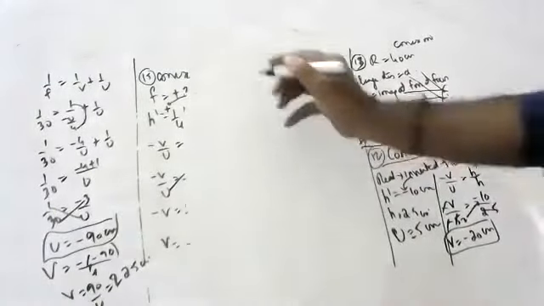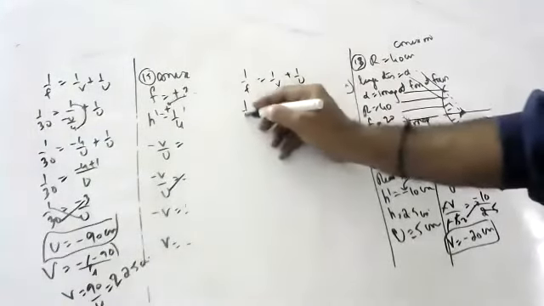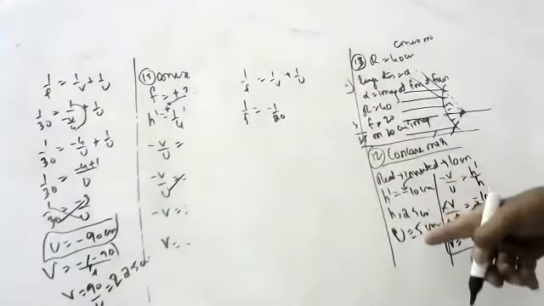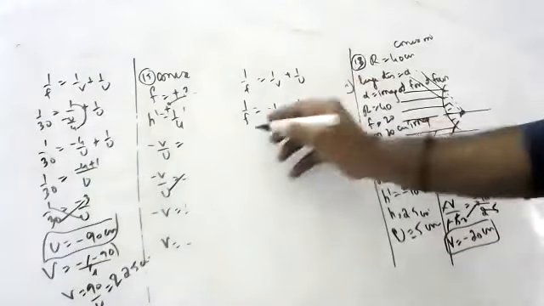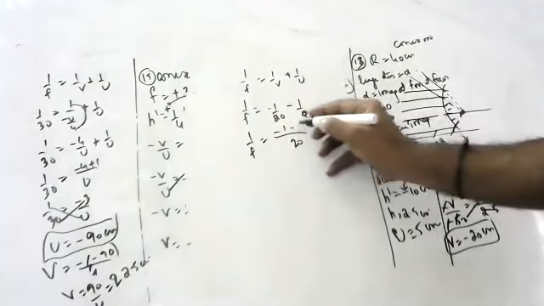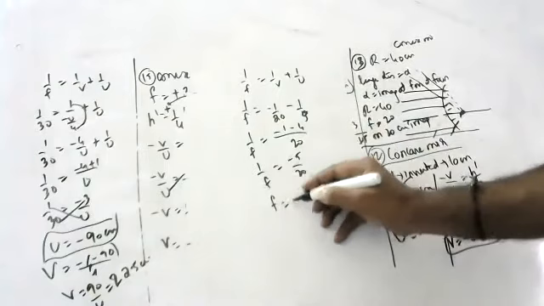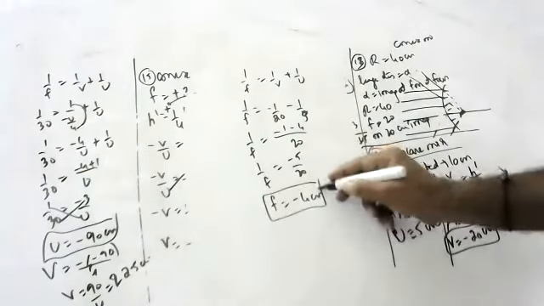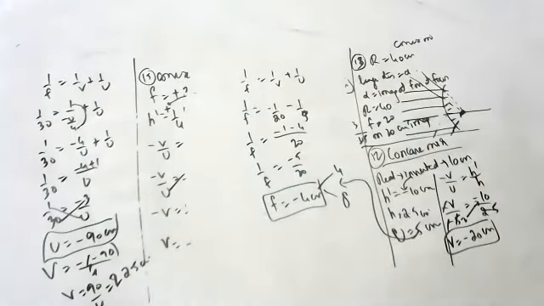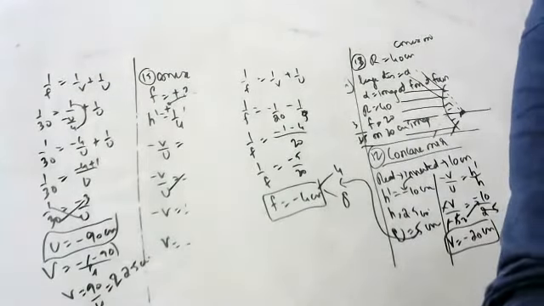So 1 by f is equal to 1 by v plus 1 by u. How much did we get for v? Minus 1 by 20. And u is how much, children? Minus 5, so minus 1 by 5. 1 by f is equal to, LCM of 20 and 5 is 20, minus 1 minus 4, so 1 by f is equal to minus 5 by 20. f is equal to minus 4 centimeters. Children, 4, 8. The object distance is 5. Heading for the ray diagram: the object is between F and C.